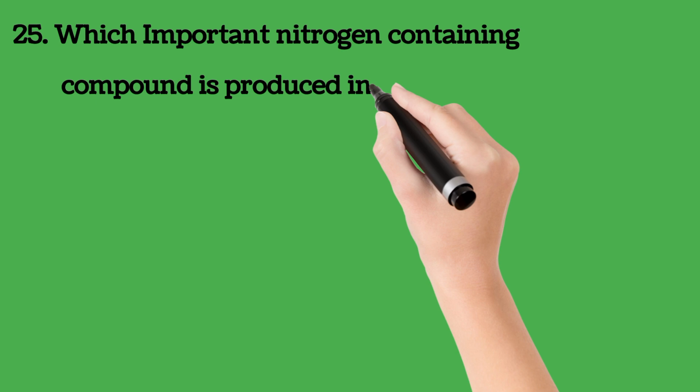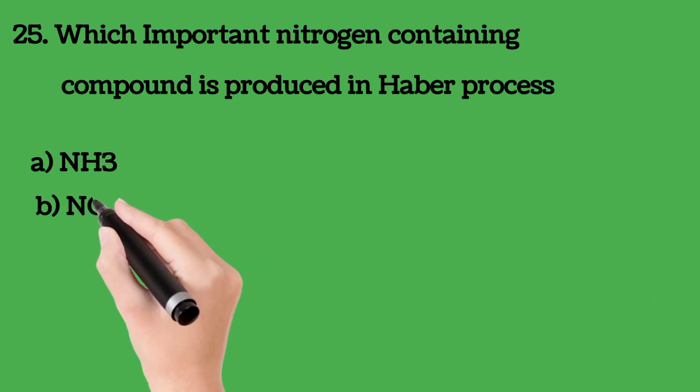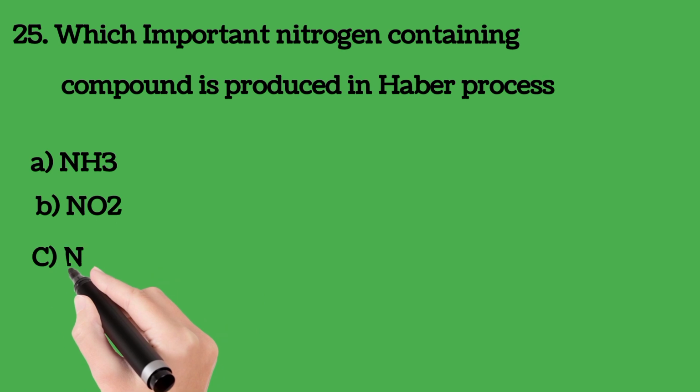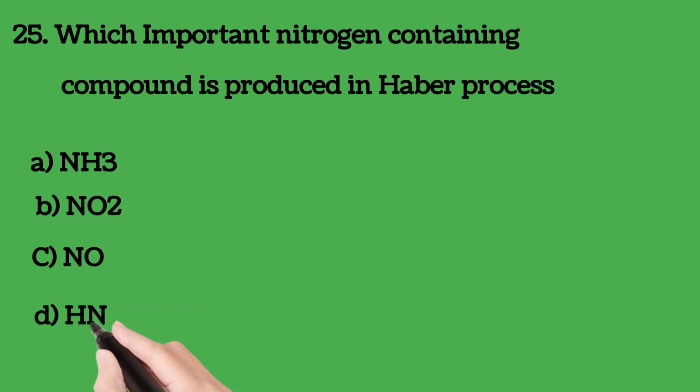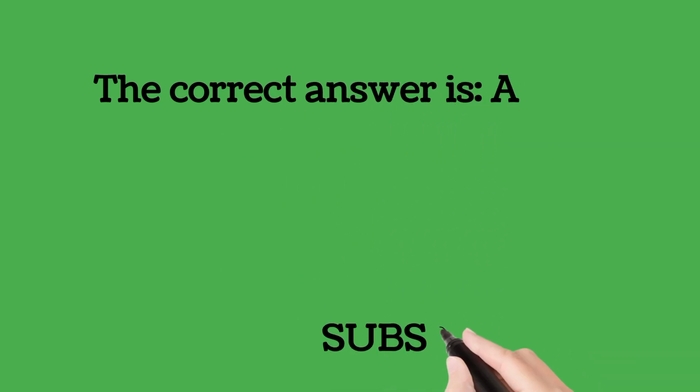25. Which important nitrogen containing compound is produced in the Haber process? A. NH3, B. NO2, C. NO, D. HNO3. Which important nitrogen containing compound is produced in the Haber process? The correct answer is A. NH3. The Haber process is actually for the production of what? Ammonia.